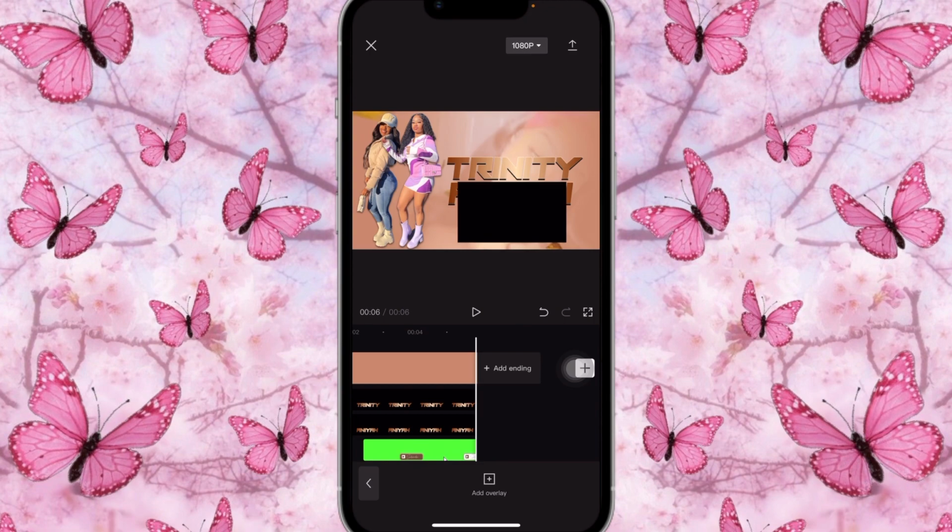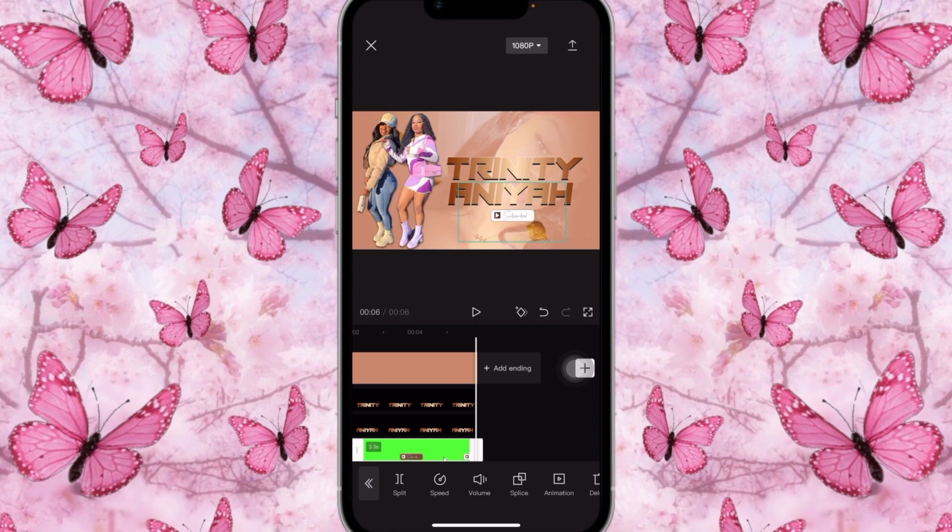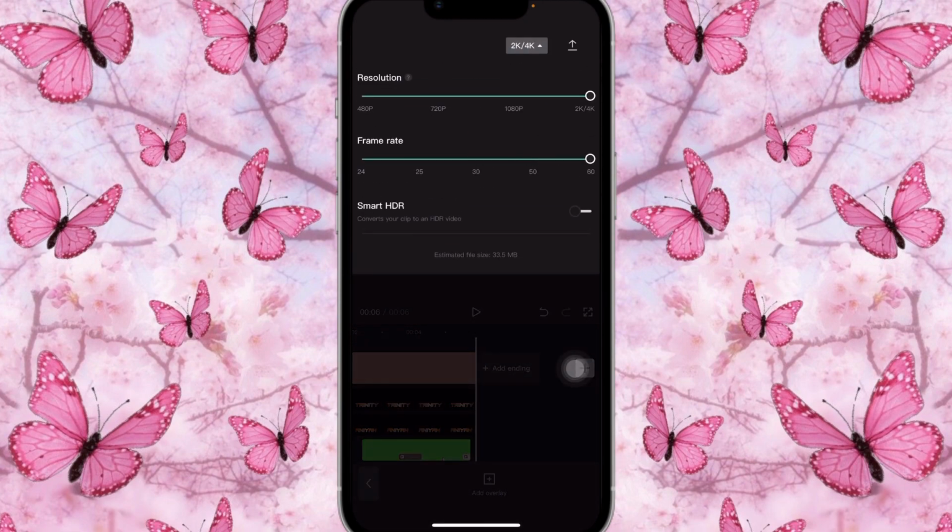Great. So as you guys can see, the back has a black background. We don't want that. You're going to bring it up just a bit. Once that is done, honey, you're going to save it in the highest quality.